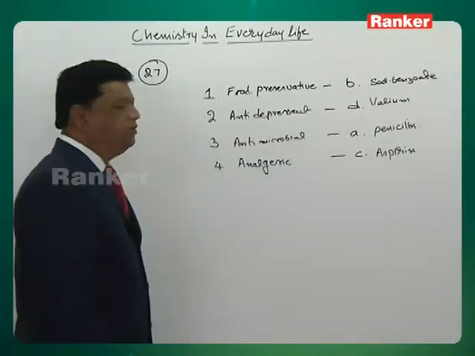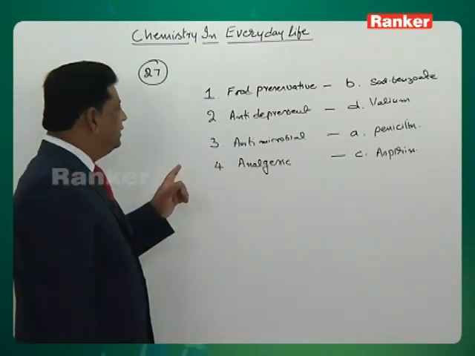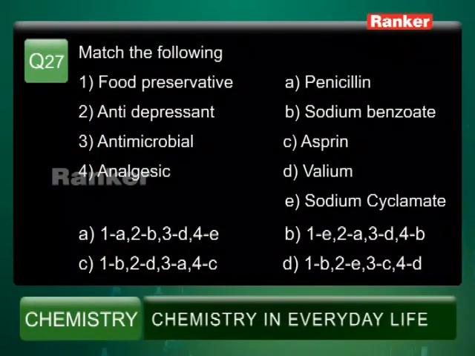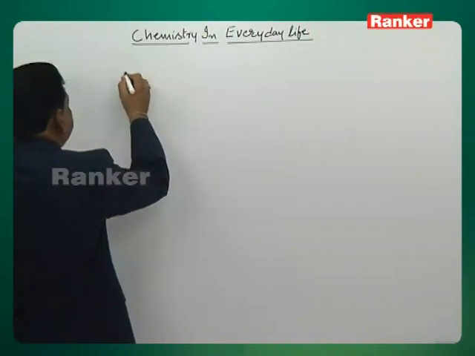Sodium cyclamate is an artificial sweetener. So here 1B, 2D, 3A, 4C is the right combination, and that goes with option C. So let's go to question number 28.